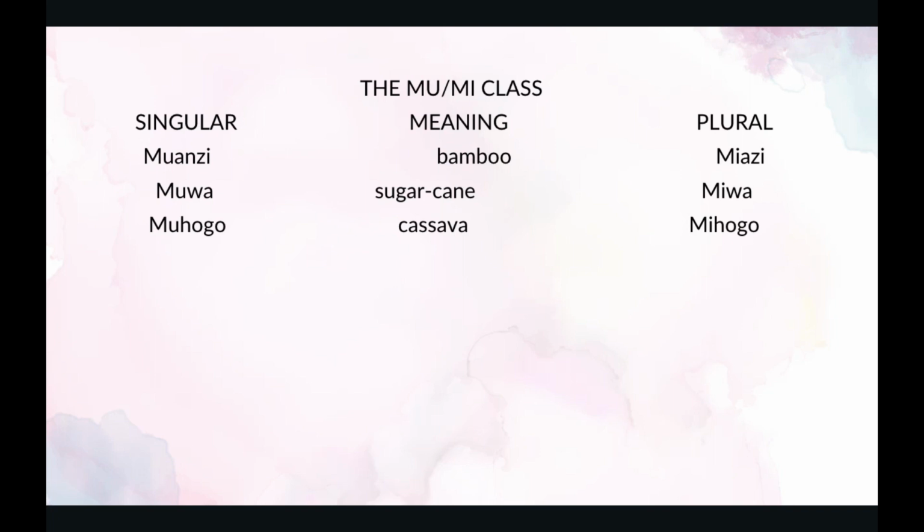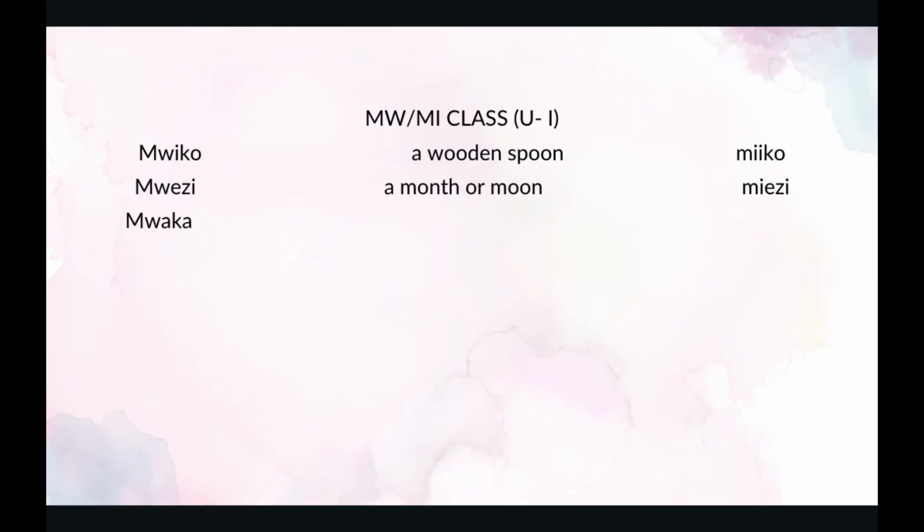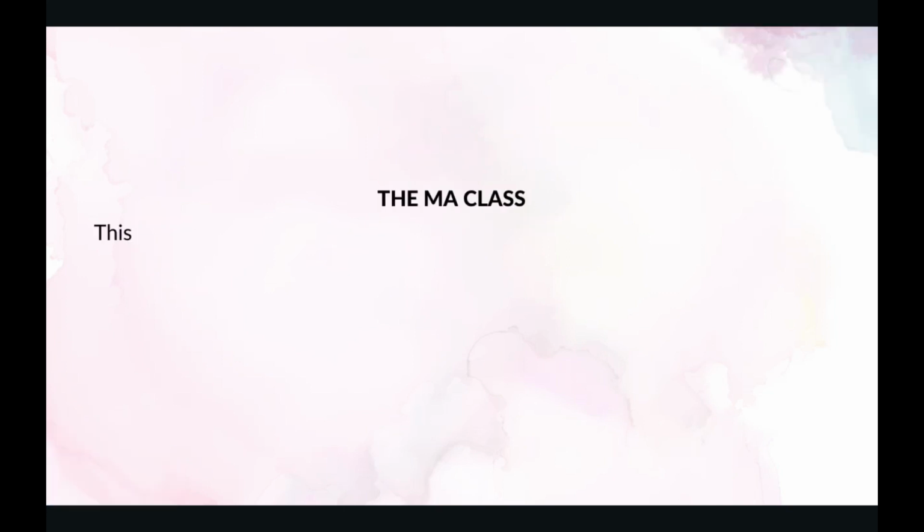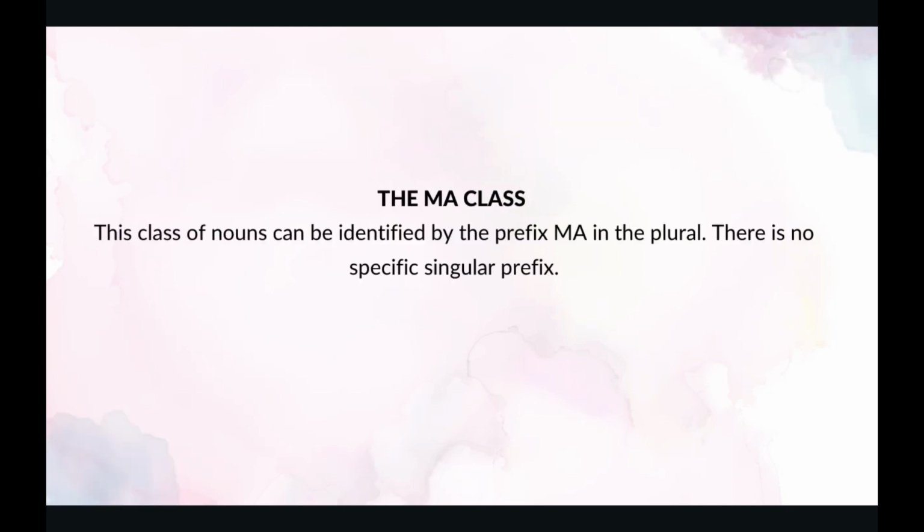The next one is muhogo. Muhogo is a cassava. A cassava is mihogo in plural. Then we have the ma class.